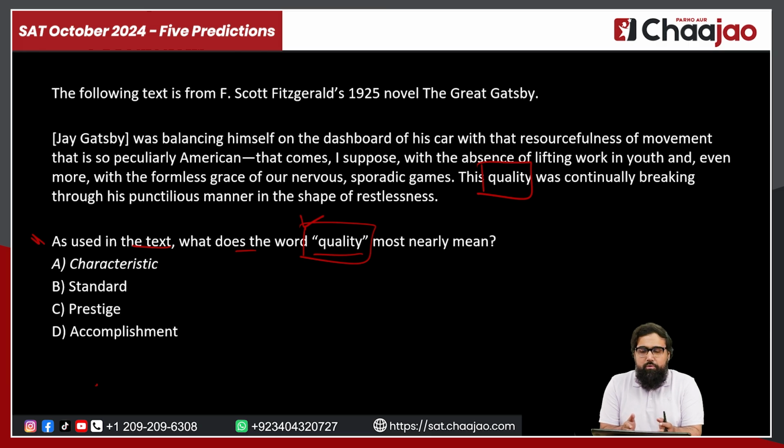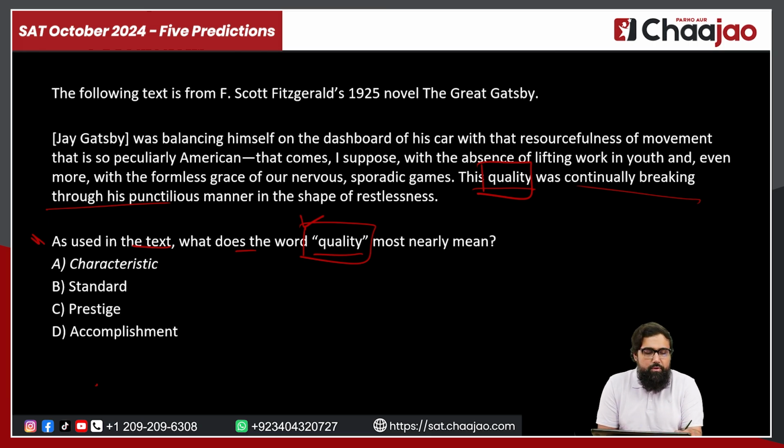So if you look at it over here, it says, even more with the formless grace of our nervous sporadic games, this quality was continually breaking. So you're talking about an attribute. You're talking about an attribute, a quality. So the word that can fit in over here has to be somewhat around attribute, right?